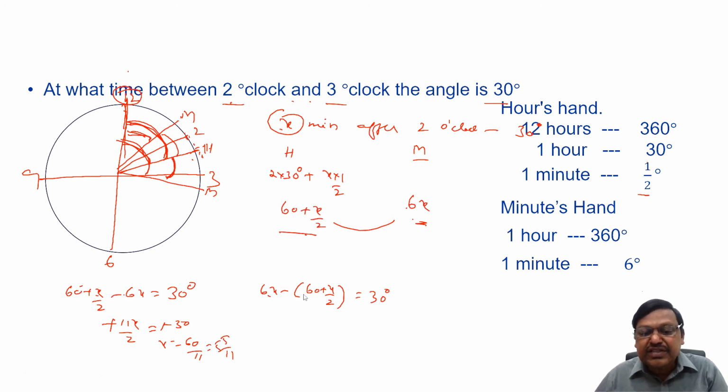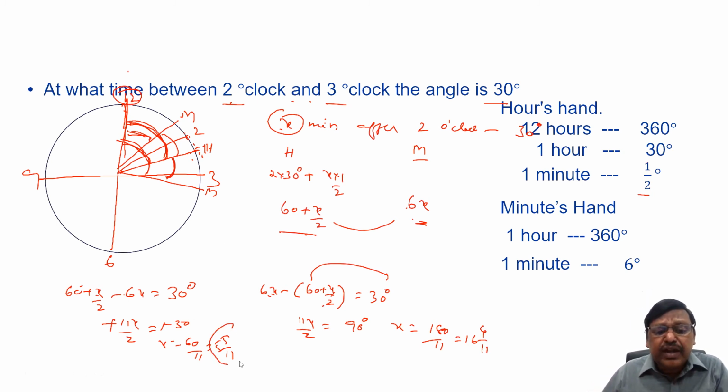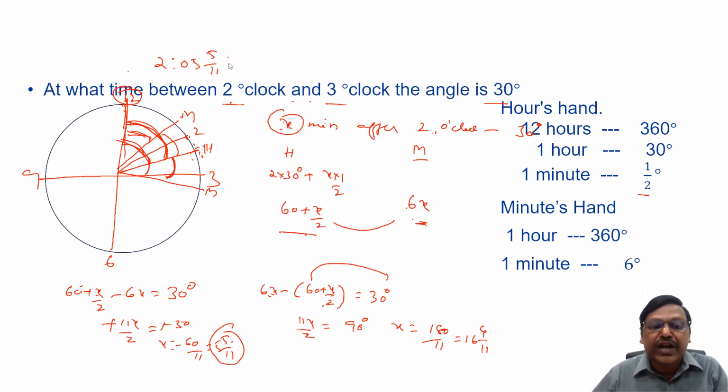Here if I simplify this, 6x minus x by 2, 11x by 2 equals minus 60. 60 goes to the other side, plus 60, 90, x equals 180 by 11, which is 16 4 by 11 minutes. That's what I said. Now the x value is 5 by 11 minutes, which means 5 by 11 minutes after 2 o'clock. My answer will be 5 by 11 minutes, that is one time.